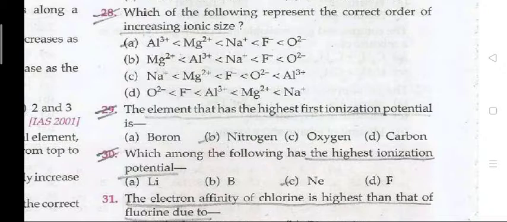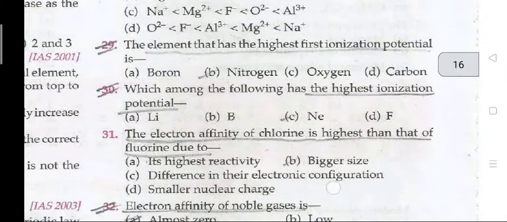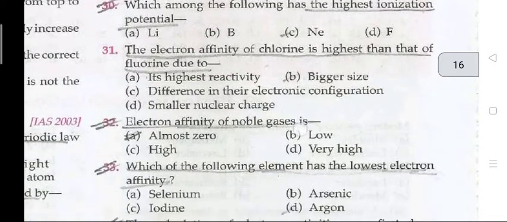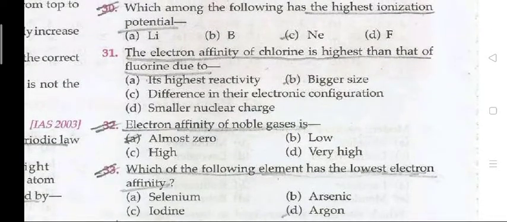Question 29. The element that has the highest first ionization potential is nitrogen. Question 30. Which among the following has the highest ionization potential? Ne. Question 31. The electron affinity of chlorine is higher than that of fluorine due to. The right answer is B. Bigger size.